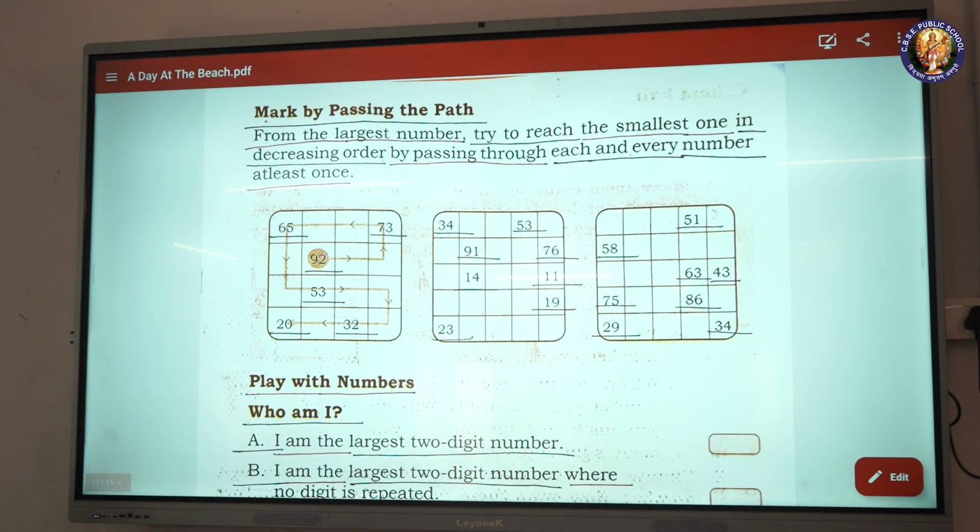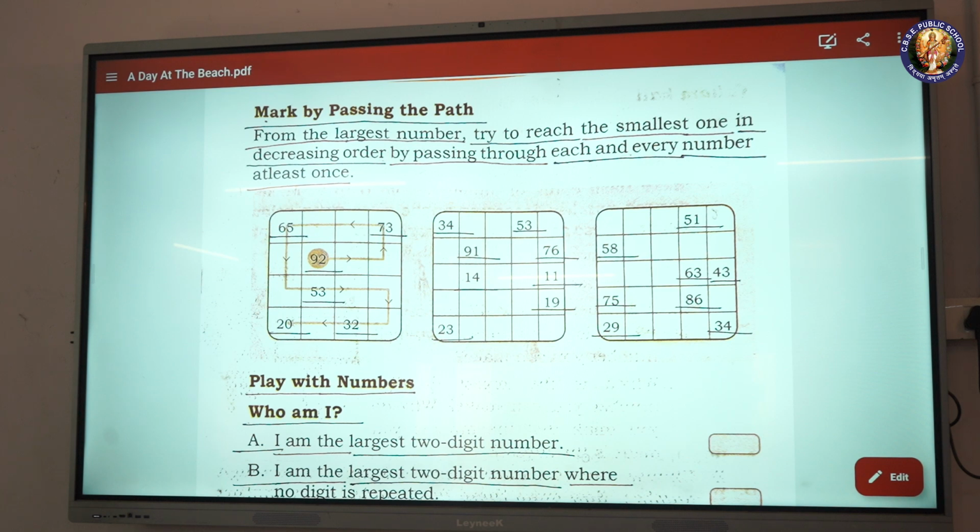Mark the path from the largest number. Try to reach the smallest one in decreasing order by passing through each and every number at least once. 65, 73, 92, 53, 20, 32.